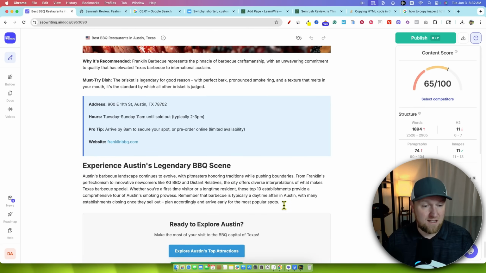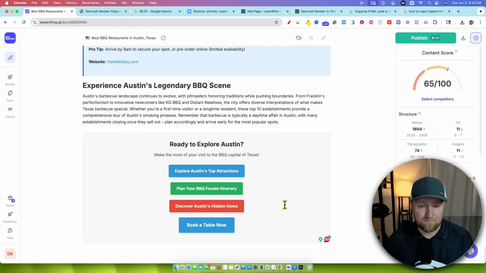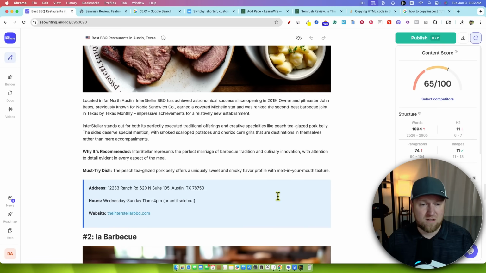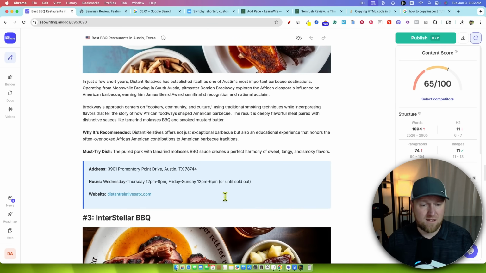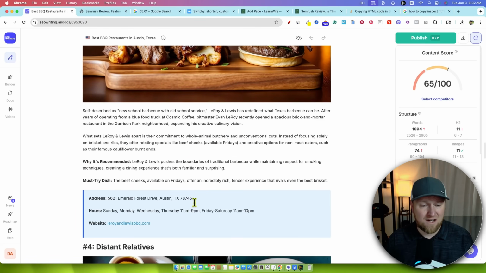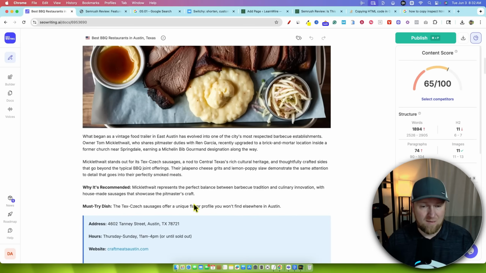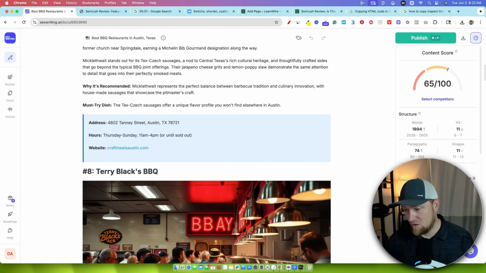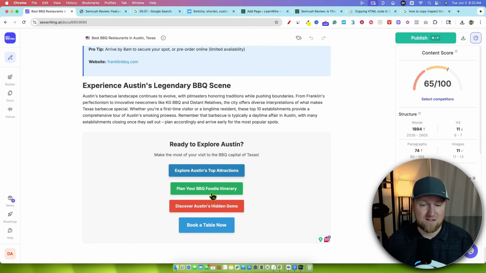I would say that the content and the AI behind this is pretty dang good. We have top attractions, plan your barbecue. So you would just adjust this right here, but it did have multiple colors right there. The color option and design option would be nice. It's not doing any call to actions throughout the article. It would have been nice to throw a couple in there, which we did. Do 4 call to actions to check out Austin's best places. It put all 4 call to actions down at the bottom. It's not perfect, but it is pretty cool.